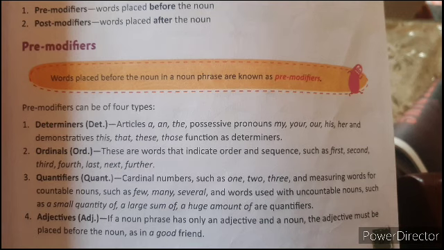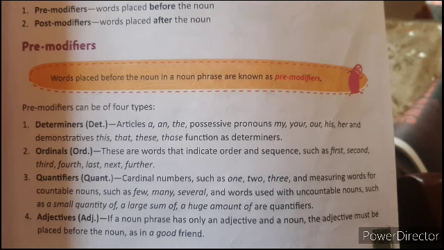Such as a few, many, several. And also a small quantity of, a large number, a large sum of, a huge amount of. These words are called quantifiers, right? Quantifiers.